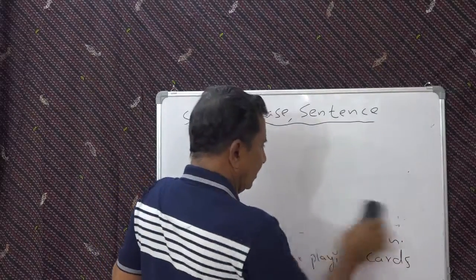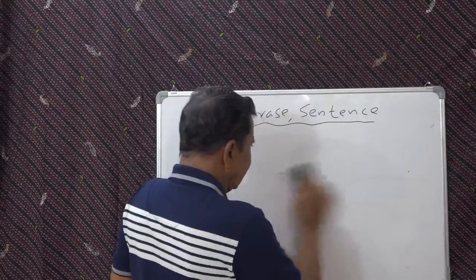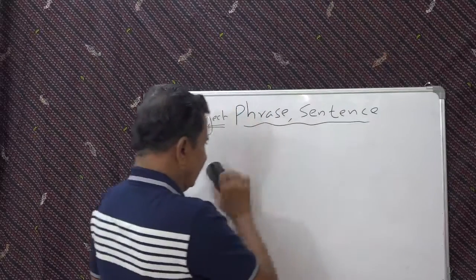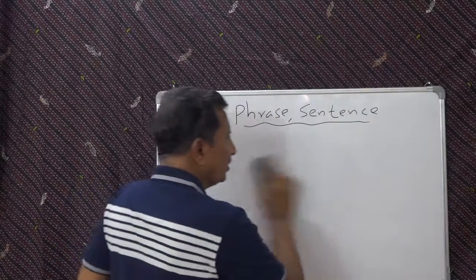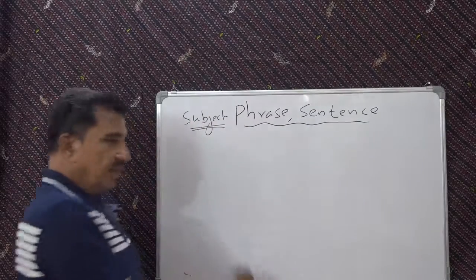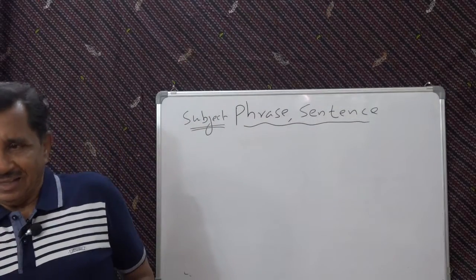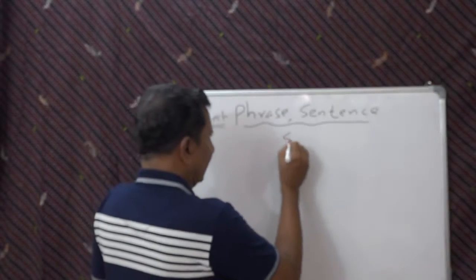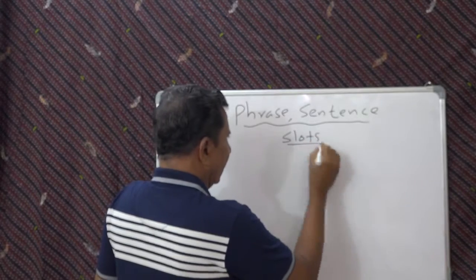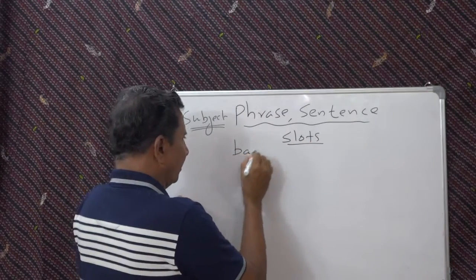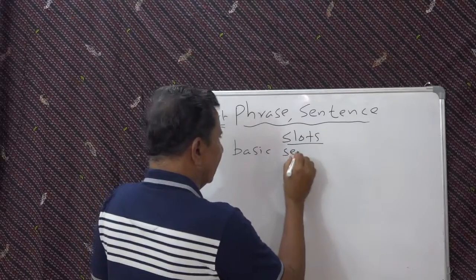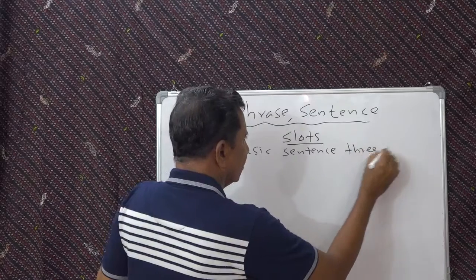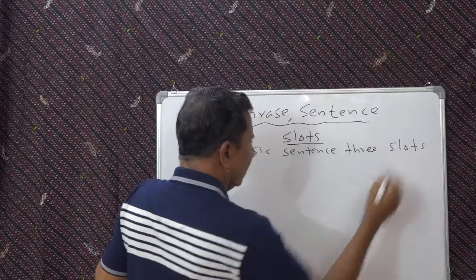Now, in English, a sentence has got three positions. Or what do you say now? In our modern, using modern terms, you can say three slots. A basic sentence has three slots like this.